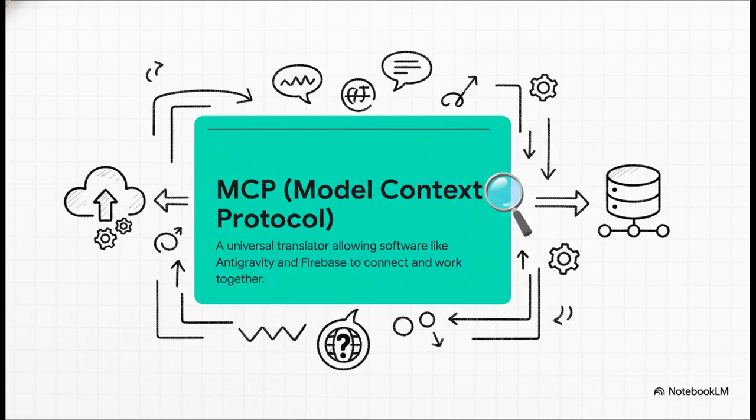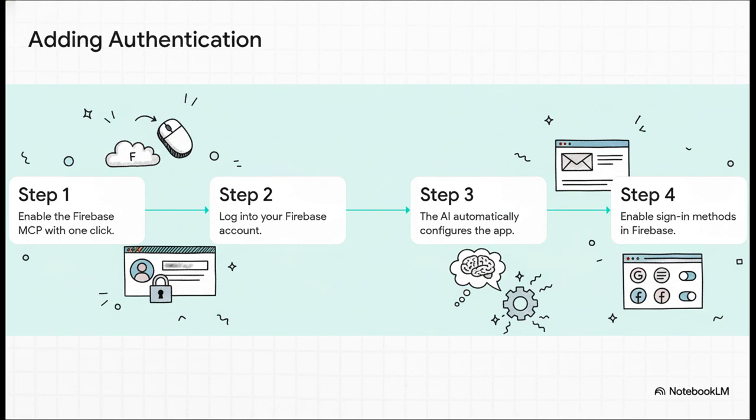The easiest way to think about it is like a universal translator. It allows two totally separate tools, like our anti-gravity AI and a powerful database service like Firebase, to instantly understand each other and work together perfectly. So what does that actually look like for us, the user?